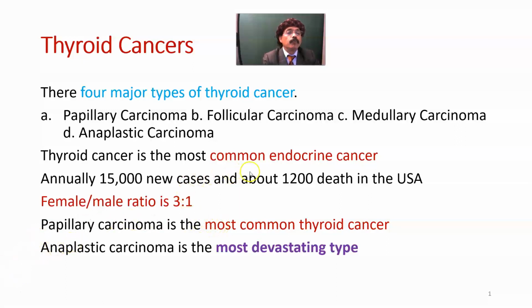Thyroid cancer is the most common endocrine cancer. Annually, there are 15,000 new cases and about 1,200 deaths in the United States of America from thyroid cancer. The female to male ratio is 3:1. Papillary carcinoma is the most common thyroid cancer. Anaplastic carcinoma is the most devastating type, with the worst prognosis. In a significant number of cases, the patient may die within 6 months due to anaplastic carcinoma of the thyroid gland.